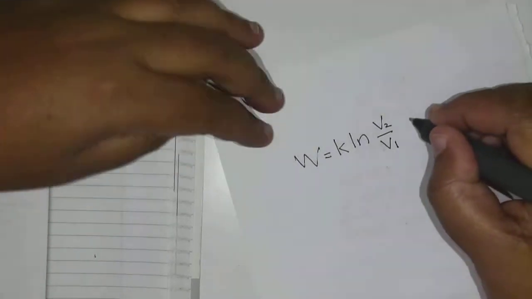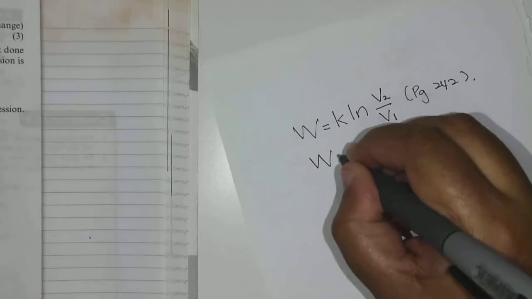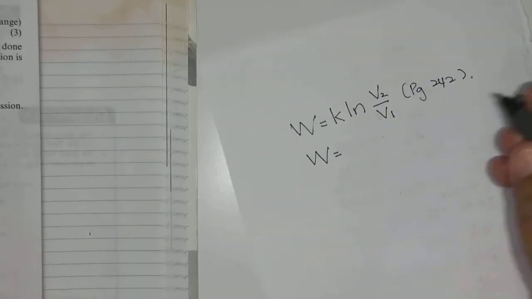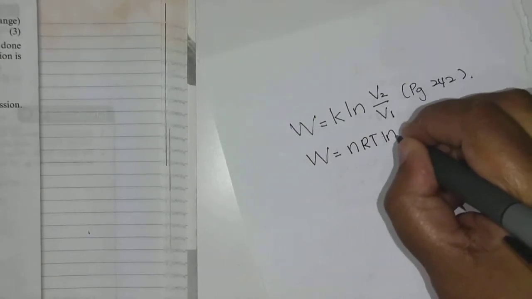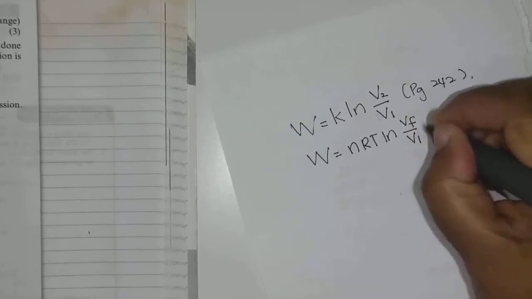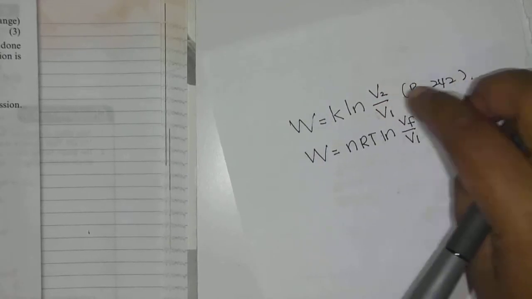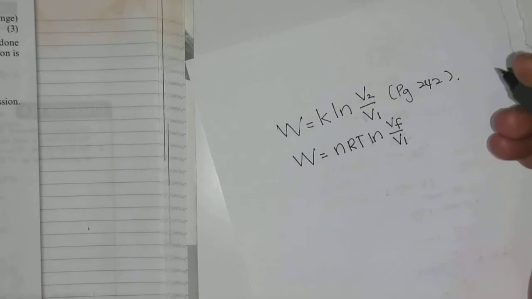Then we know W can also equal nRT ln VF over VI. Here V2 means the second one, so that is final. I'm just using what the book has given, because K equals nRT.